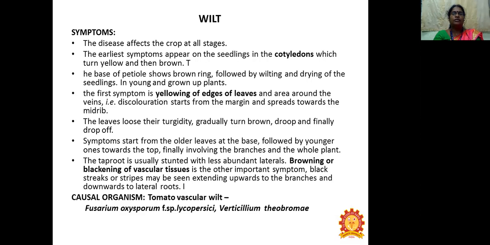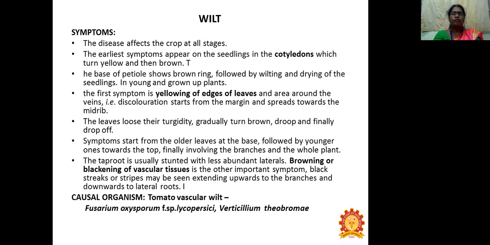The first symptom is yellowing of the edges of the leaf and the area under the veins. That is, discoloration starts from the margin and spreads towards the midrib. The leaves lose their turgidity, gradually turn brown, droop, and finally drop off. Symptoms start from the older leaves at the base, followed by younger ones towards the top, finally involving the branches and the whole plant.